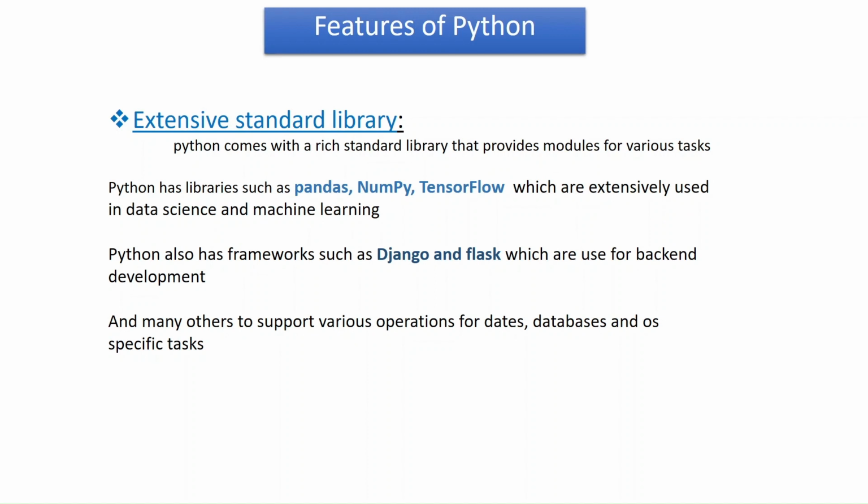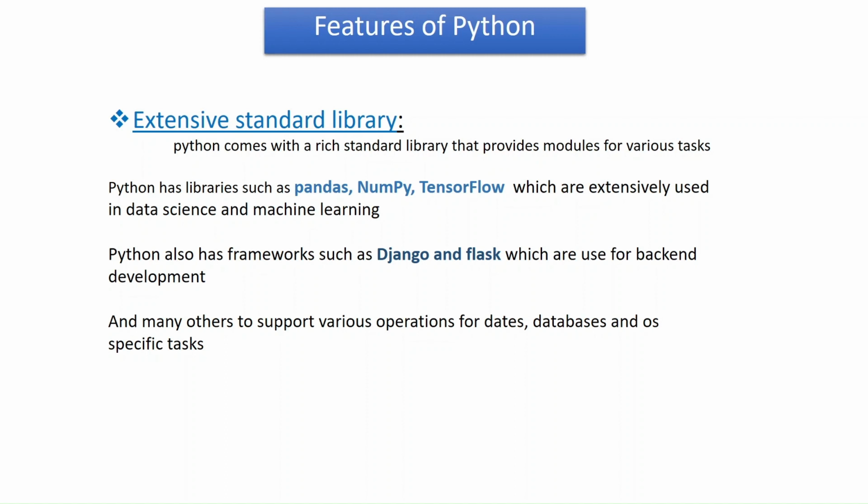Python comes with a rich standard library that provides modules for various tasks. So Python has libraries such as Pandas, NumPy, TensorFlow, which are extensively used in data science and machine learning. Python also has frameworks such as Django and Flask, which are used for back-end development, and many others to support various operations for dates, databases, and OS specific tasks.